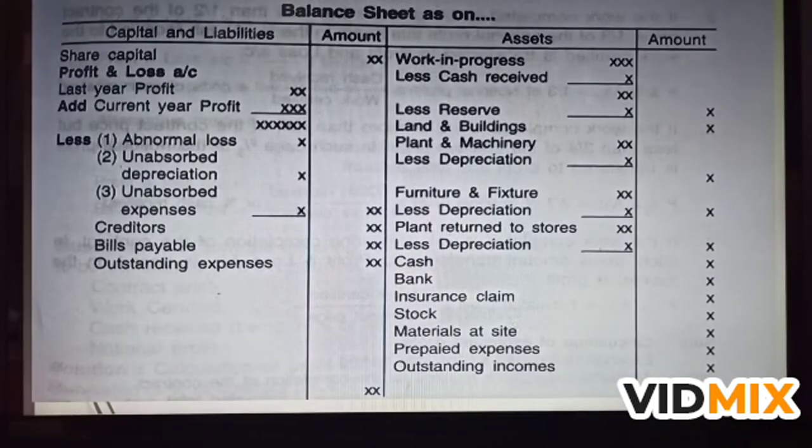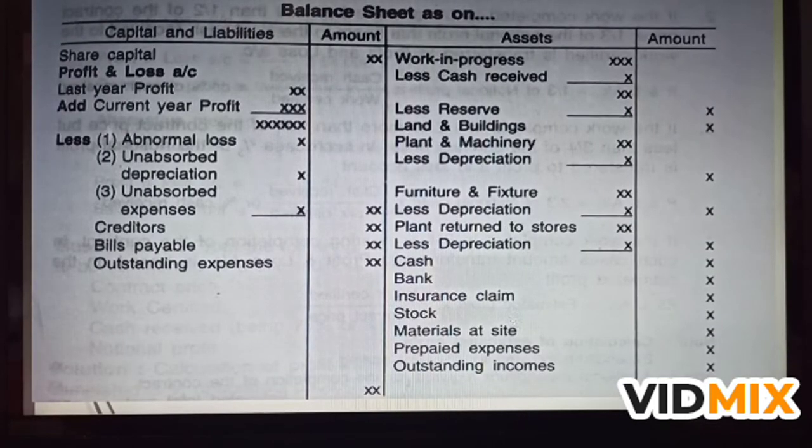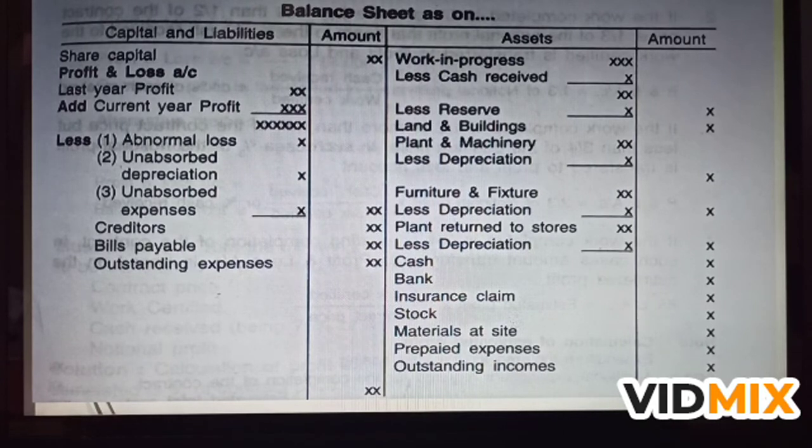Let us come to the last part of this discussion, the balance sheet. For a 15 marks question, students may be asked to prepare the contract account only. Sometimes you may even be asked to prepare the balance sheet also. So this is the format of the balance sheet that is prepared in contract costing. On the right side assets are shown, and on the left side liabilities are shown.